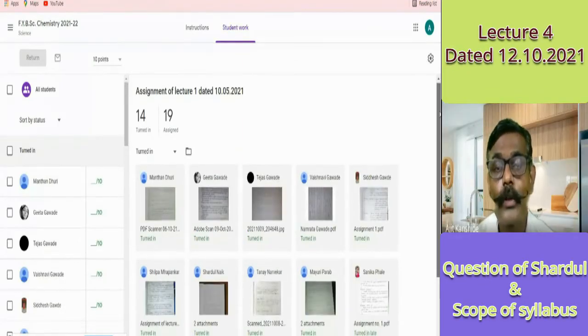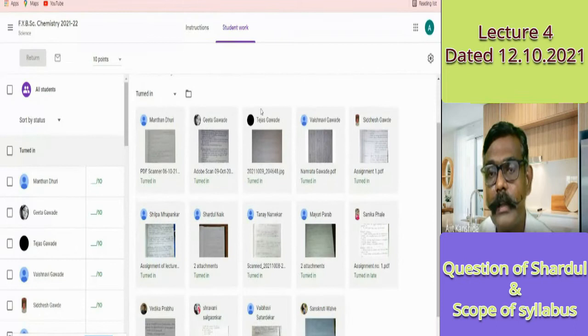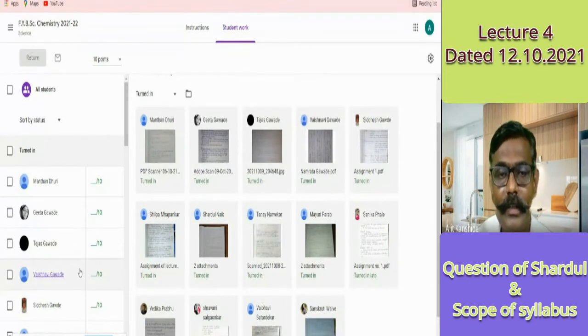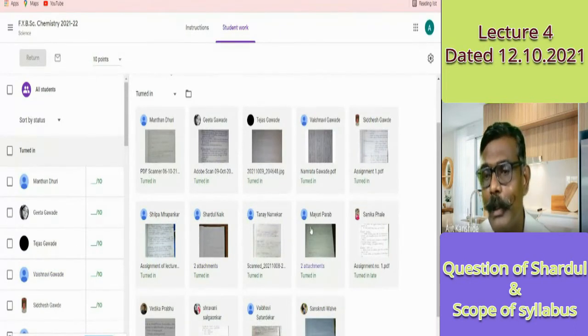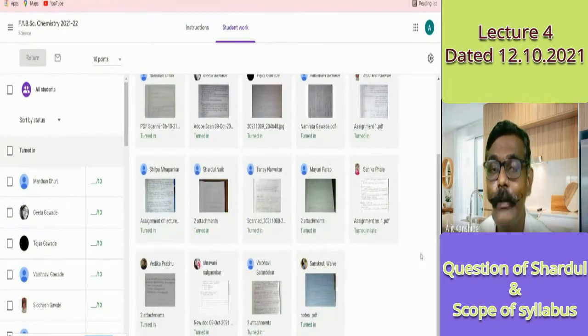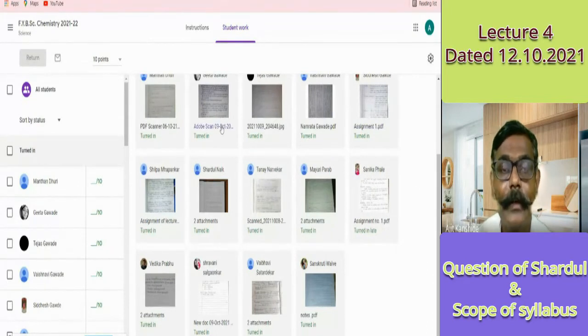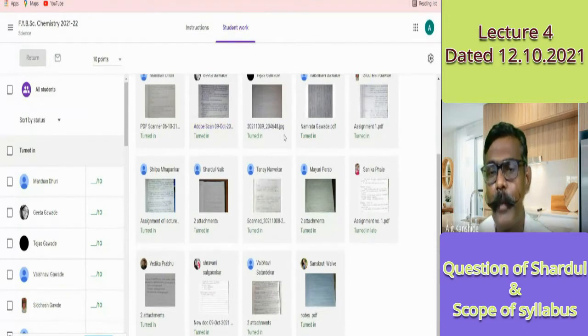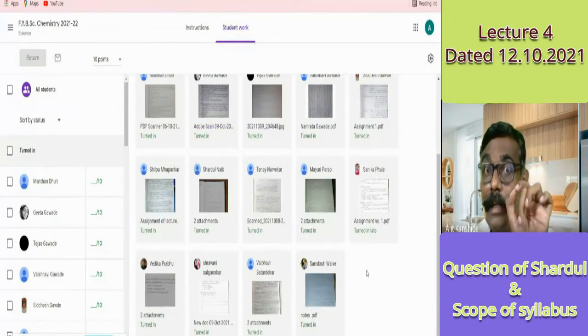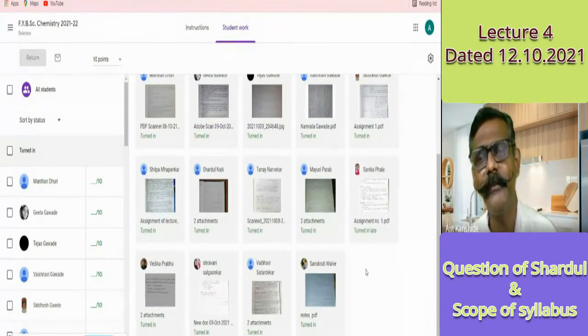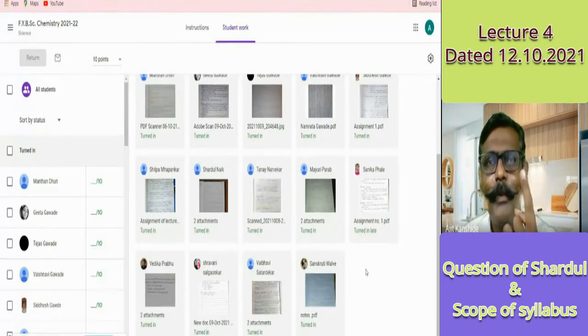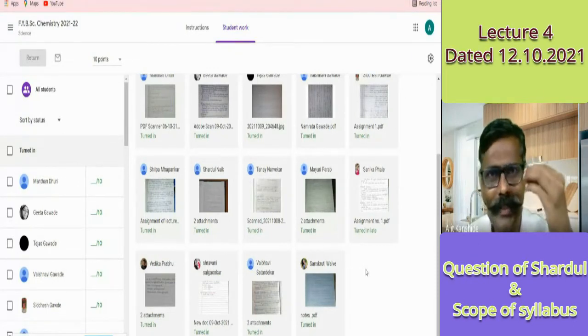Who are those 14? Manthan, Gita, Tejas, Vaishnavi, Siddesh, Shilpa, Shardul, Tanay, Mayuri, Sanika, Vedika, Shravani, Vaibhavi, Sanskriti. These have submitted. And you see their submission: PDF format, and a scan means an image format. So a few have submitted an image and a few a PDF file. In this assignment, only one page is there, so I have no issue. You can submit it in the form.